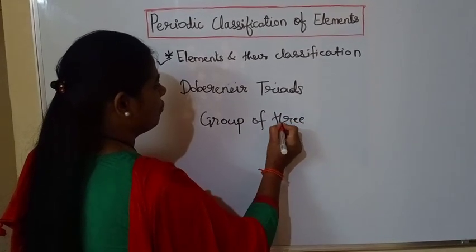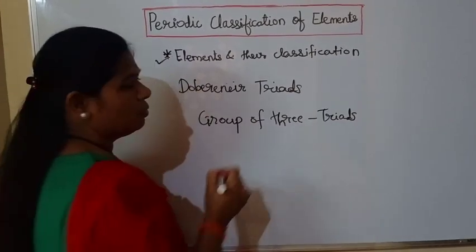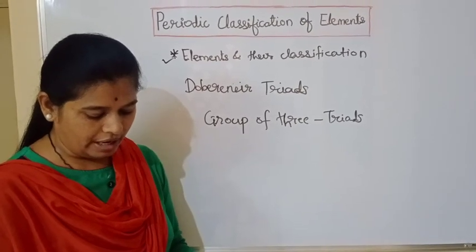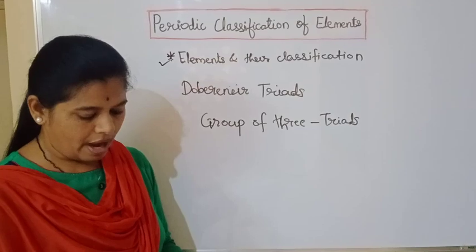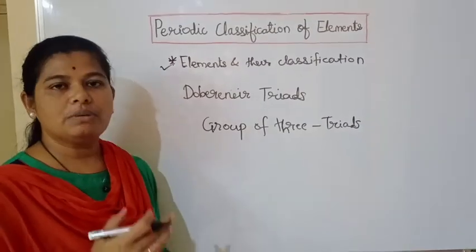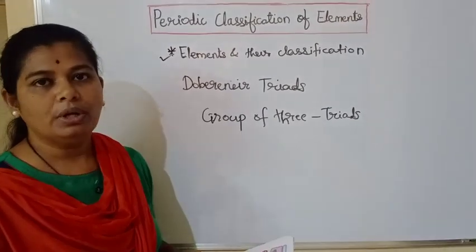Group of 3 was called a triad, and he arranged the 3 elements in a triad in increasing order of atomic mass, and showed that the atomic mass of the middle element was approximately equal to the mean of the atomic masses of the other 2 elements.